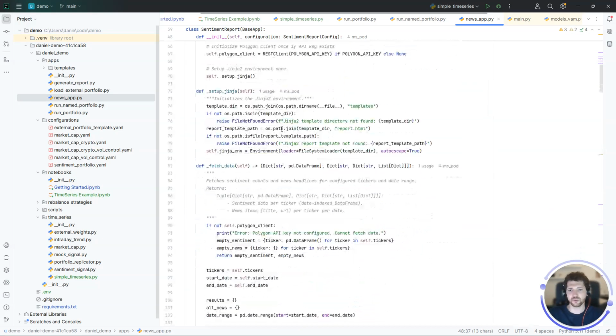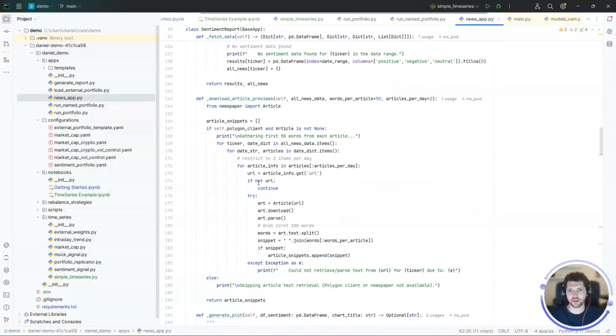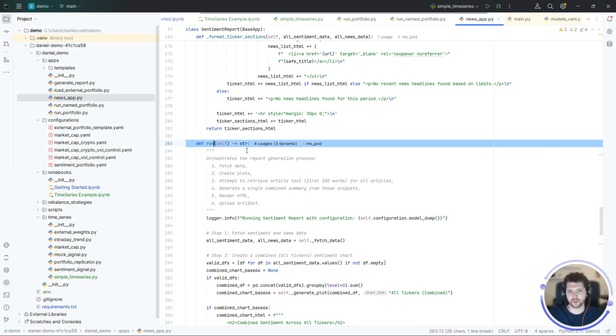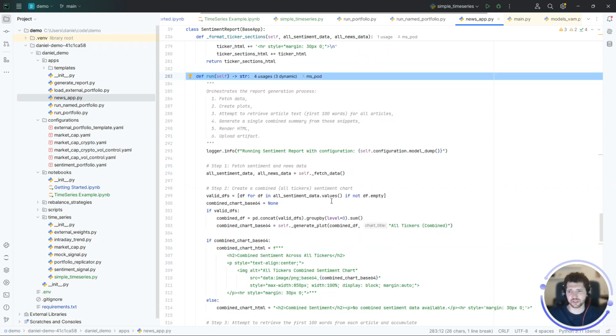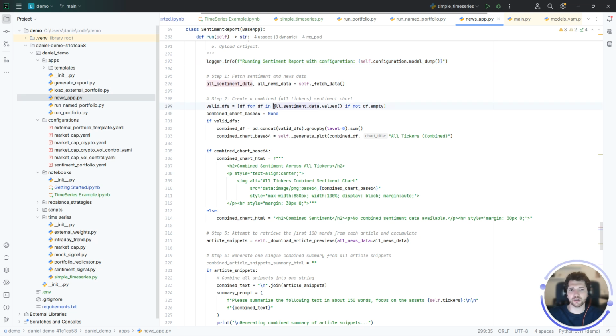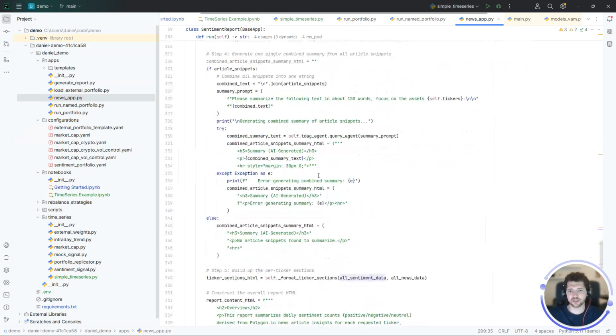So what you do here is a few more functions that I just added. They're not necessary, but they're helpful to keep everything together. And in the bottom, it has also this run method, which is invoked when the app is executed. And what this app is doing, it creates a new sentiment report using this configuration, getting all the sentiment data for all the assets in a specific category, getting news articles, summarizing them using our agent, for example.